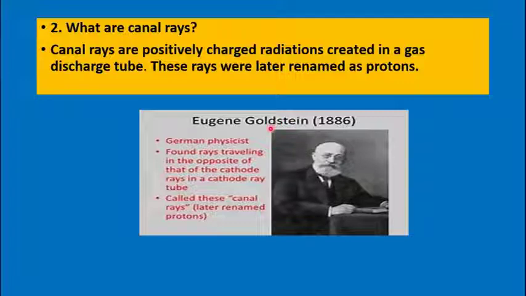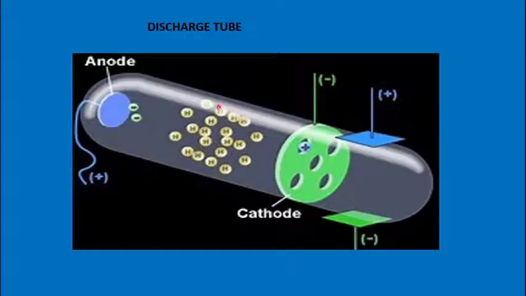electric current was passed through it. Then it was seen that there were a few positive rays which were traveling from anode to cathode at the same time, and they passed through these perforated holes. So the negatively charged rays were passing from cathode to anode. At the same time some positively charged rays were also passing from anode to cathode. So these positive charges which move from anode to cathode were known as canal rays, and later it was renamed